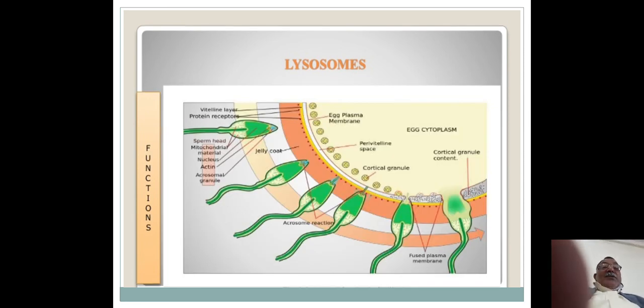Similarly, in the diagram, this is the sperm, and at the tip there is a presence of lysosomes, which come in contact here and digest the membrane, and the sperm moves towards the egg cytoplasm.